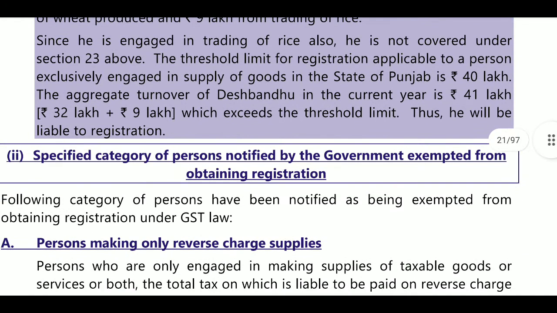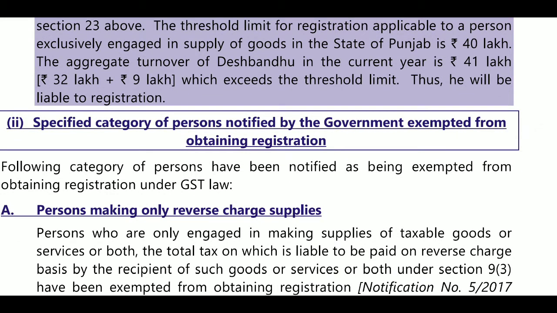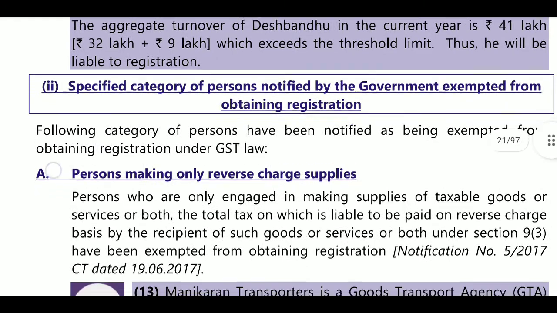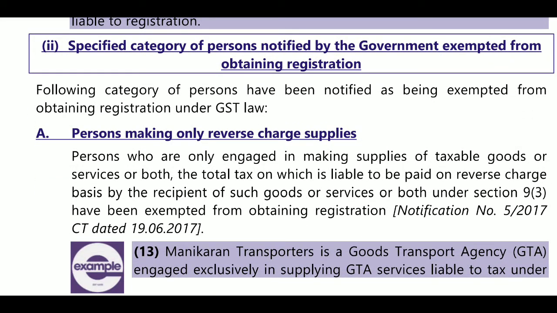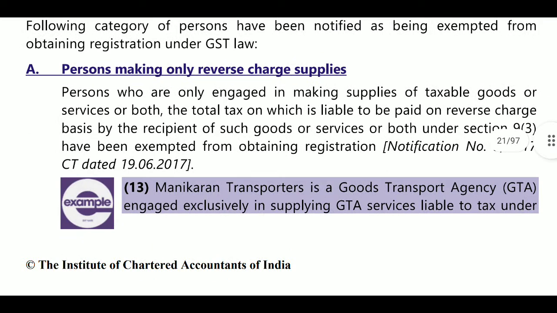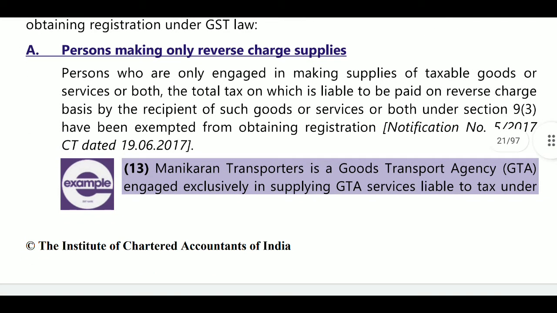Next, a special category of persons notified by the government are exempted from obtaining registration. Here, some persons are exempted by the government, that is, a person making only supplies under reverse charge mechanism. That person is not required to get registration, because if you are supplying only reverse charge supplies, the person receiving the supply will pay the GST. So you are not required to pay GST.